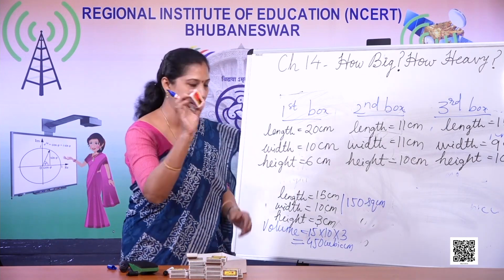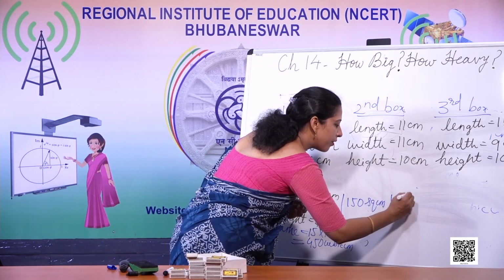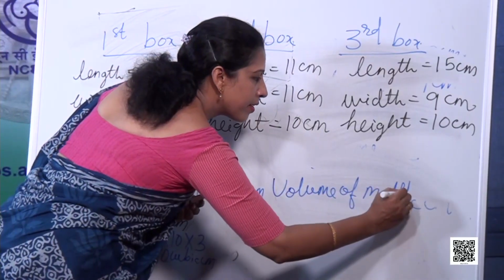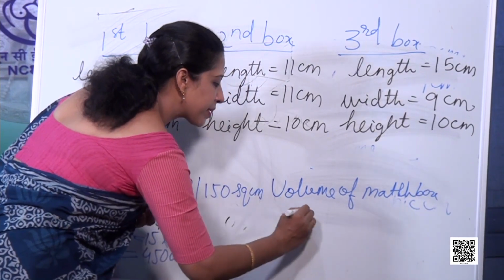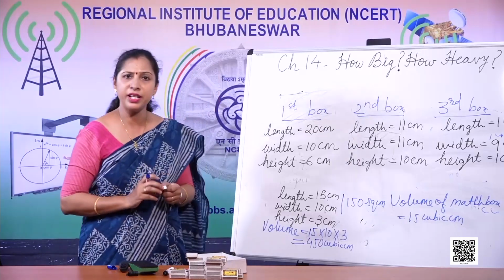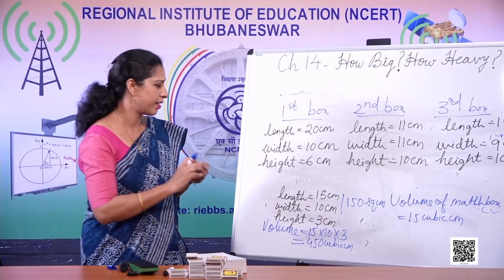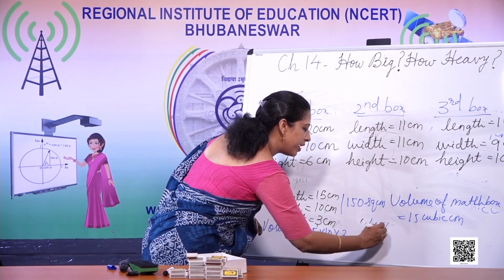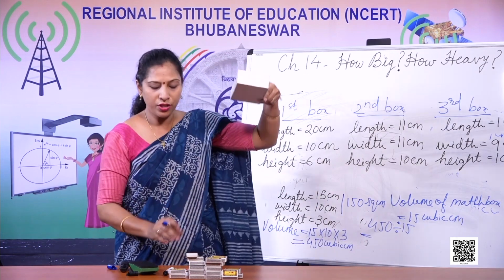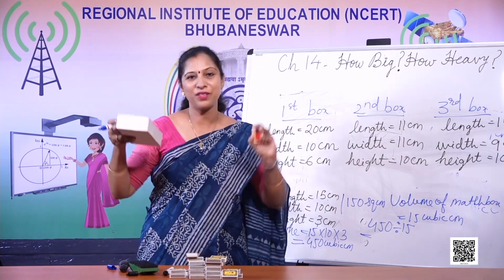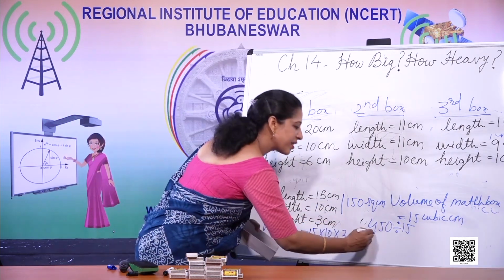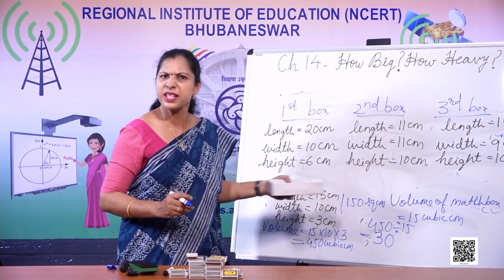So just now we had calculated the volume of the matchbox was 15 cubic centimeter. So how many actually do I need? 450 divided by 15. The bigger volume divided by the smaller volume will give you the number of boxes to pack. So what is the answer? 30. But is it correct?